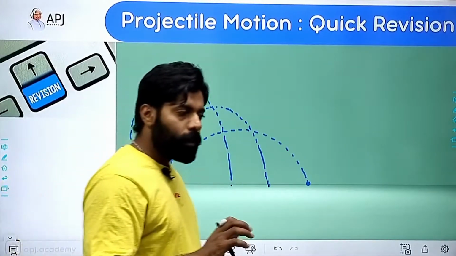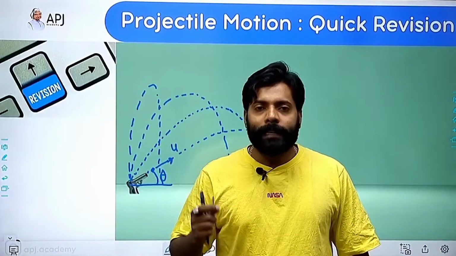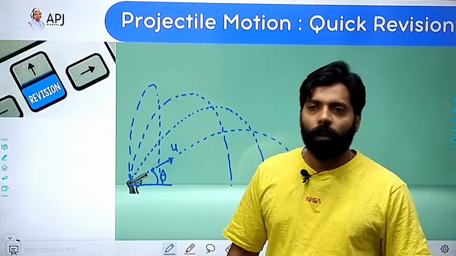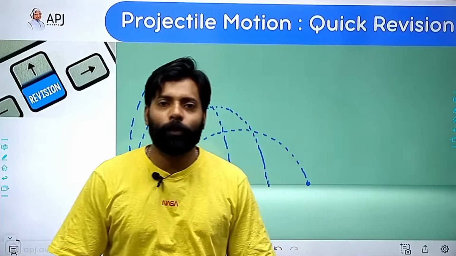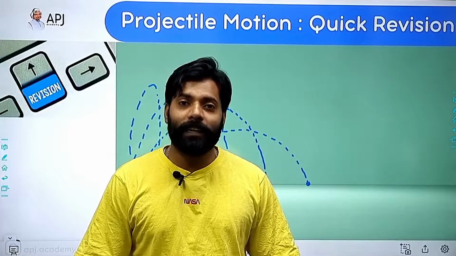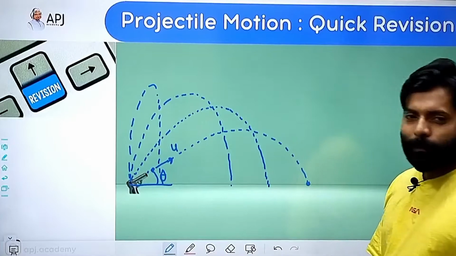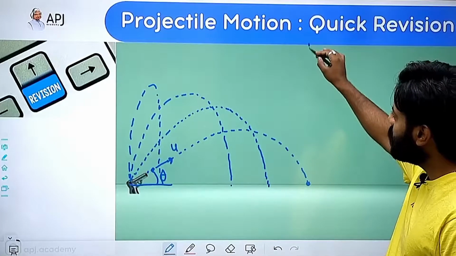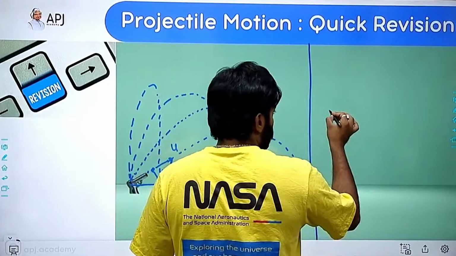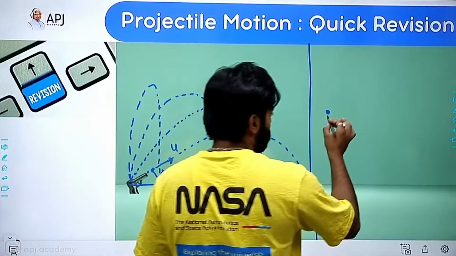Projectile motion is nothing different than the other motions. And in science, I always say to my students that science is the deadly enemy of uniqueness. I hope this is not the first time you are listening to these words from me, right? I always say that science is the deadly enemy of uniqueness. So why would I teach you one more concept when we can utilize whatever we had studied earlier? So, sir, please explain this in more detail.